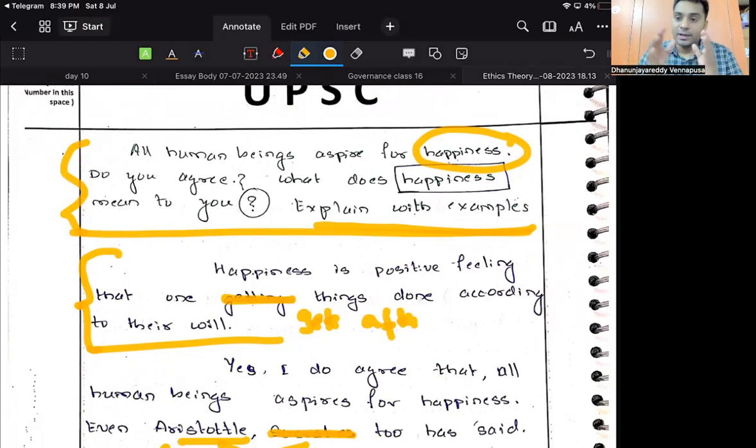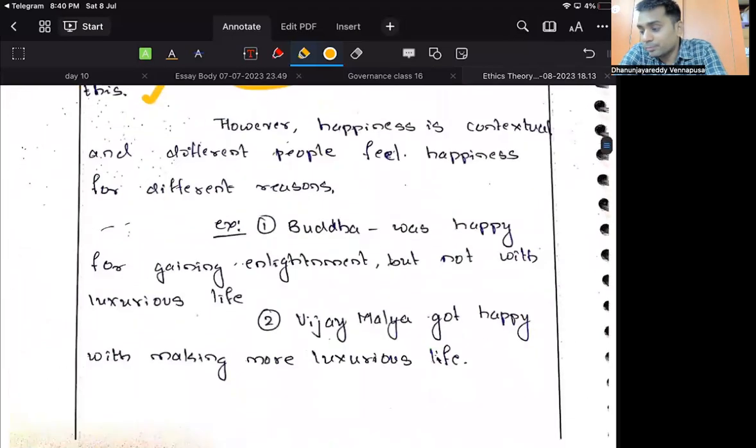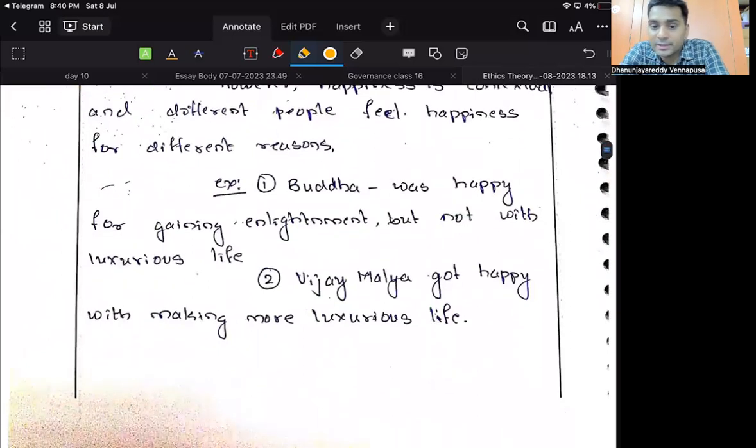So you have said happiness. You have written an introduction. Now what has to be done? You should have written this: happiness means different for different people. For example, this, and you should have said Gautam Buddha felt very happy after he left his royalty and then went to the so-called enlightenment, whatever you have written. Vijay Mallya got happy with making a more luxurious life.